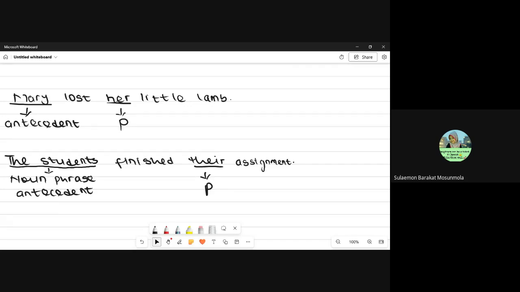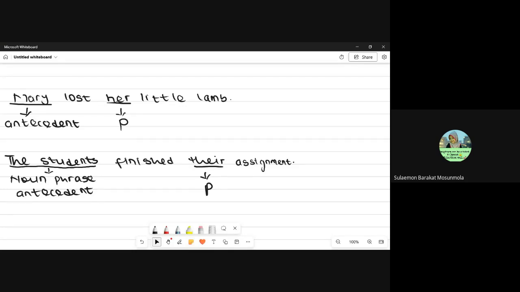So your pronoun must agree with the antecedent in number. If the antecedent is singular, the pronoun should be singular. If the antecedent is plural, the pronoun should be plural. In the case of the second question, I have: The students finished their assignment. So you can see here, the students, plural, finished their assignment. I won't say the students finished his assignment because the antecedent is a plural word now. It should attract a plural pronoun.